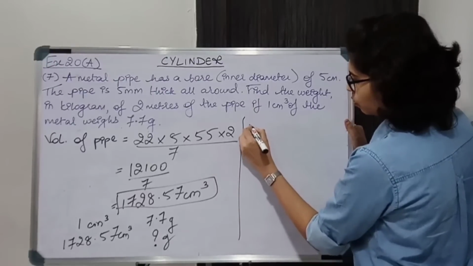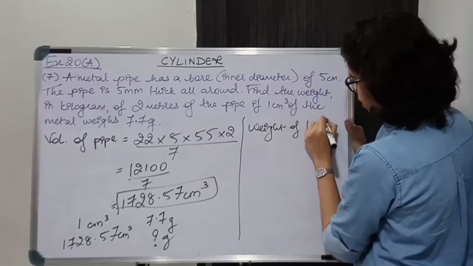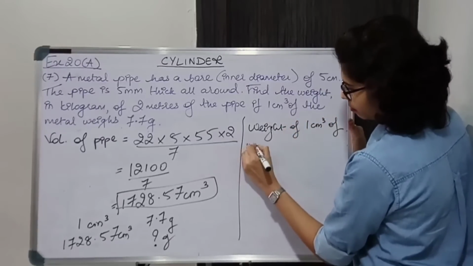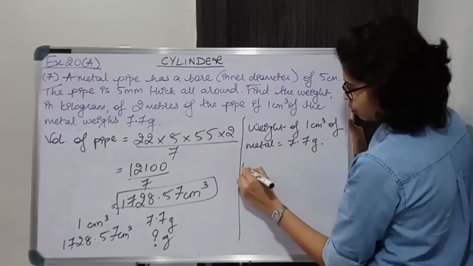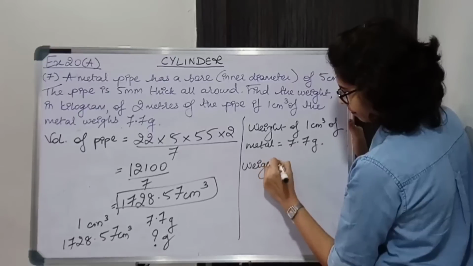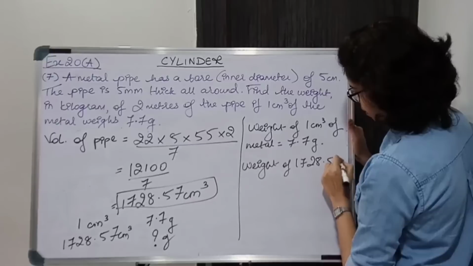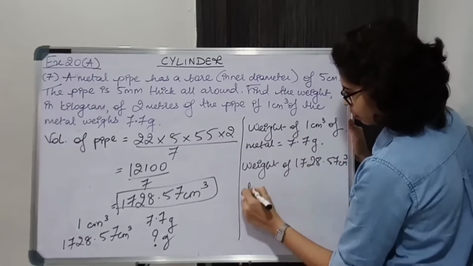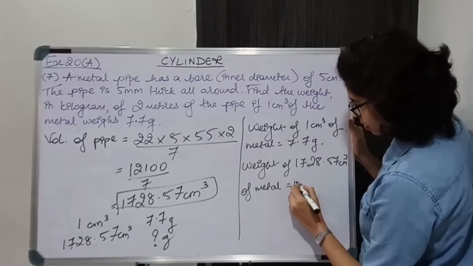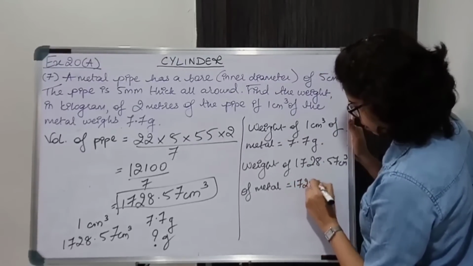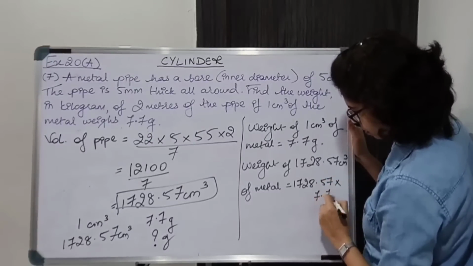So weight of 1 centimeter cube of metal is equal to 7.7 grams. So weight of 1728.57 centimeter cube of metal is 1728.57 into 7.7.